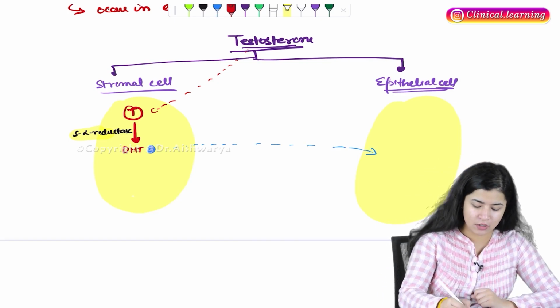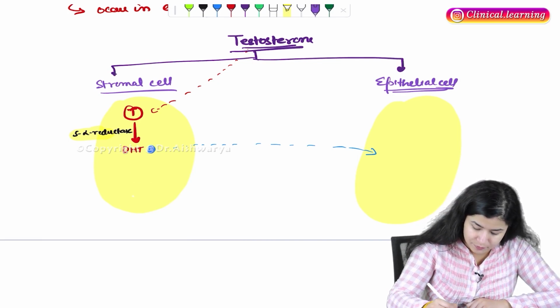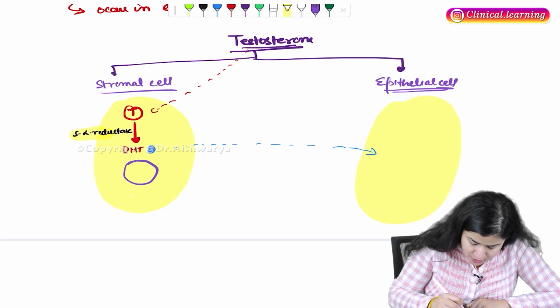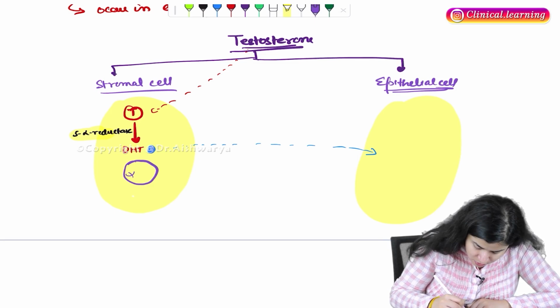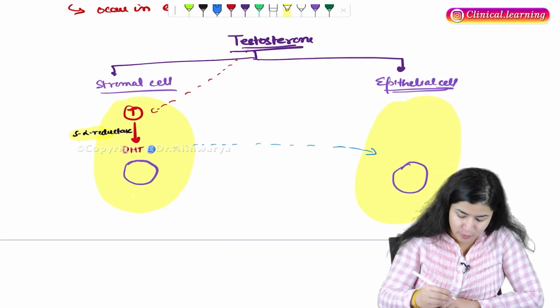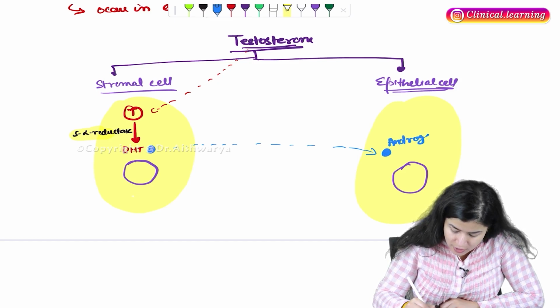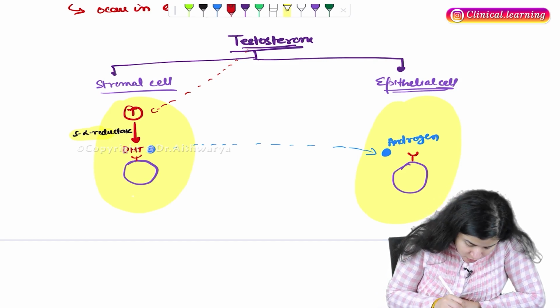Okay, and in both these cells, a nucleus is present. This is a nucleus, and here there is a nucleus in the epithelial cells. So from here, this androgen has arrived, and on the nucleus there are receptors for these androgens.